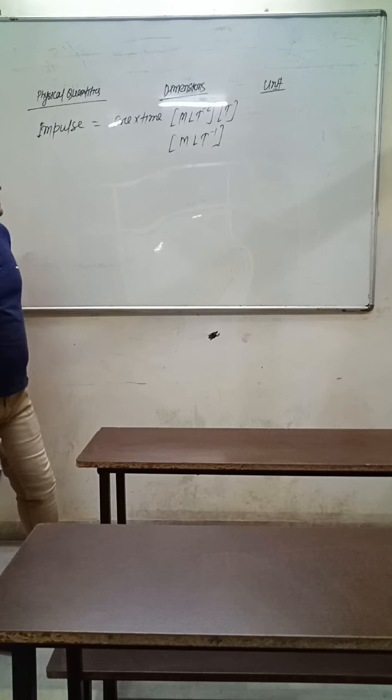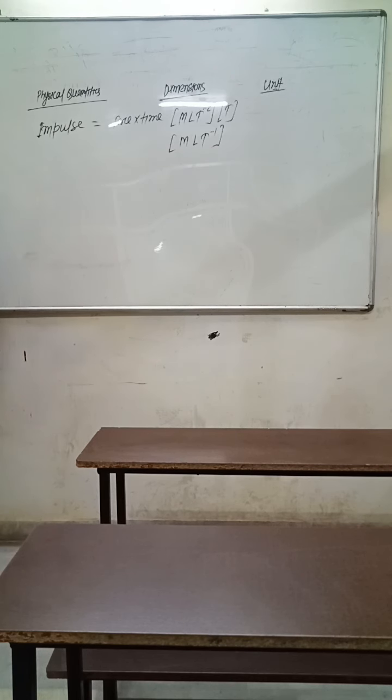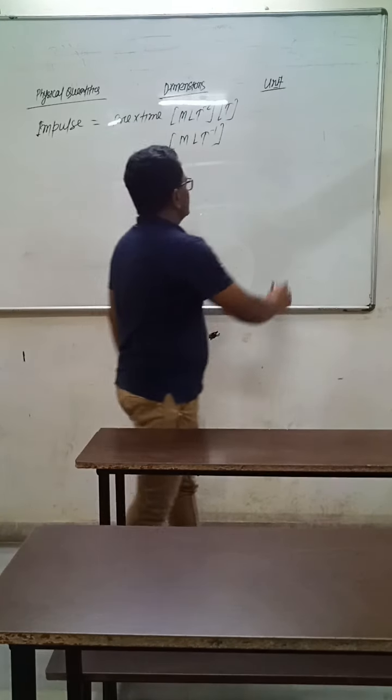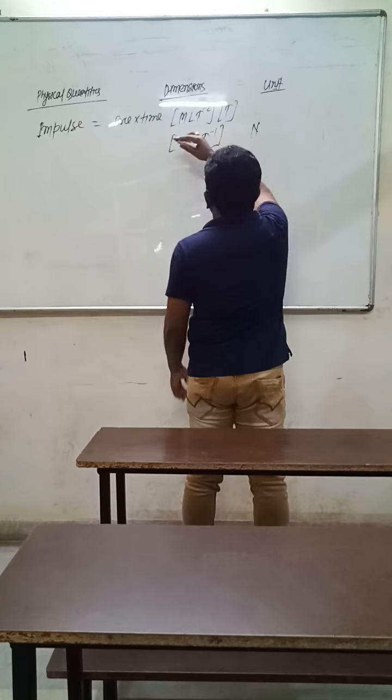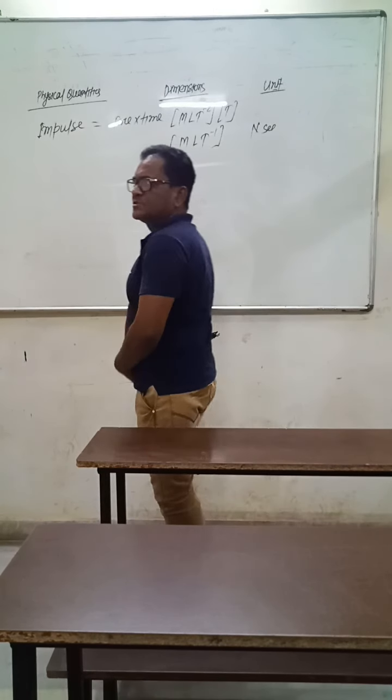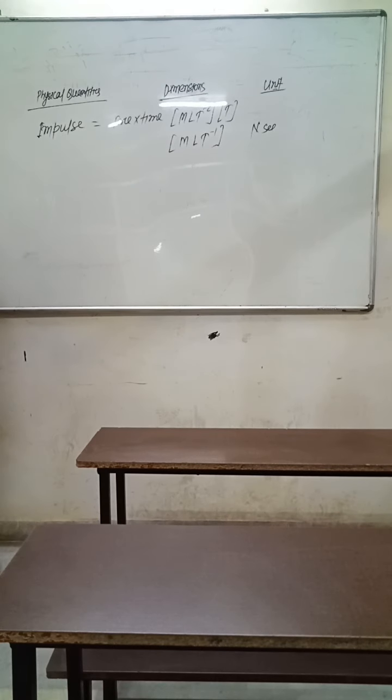So the dimension is m L t raised to the power minus 1. About its unit, the unit of force is Newton and the unit of time is second. So the unit of impulse is Newton second.